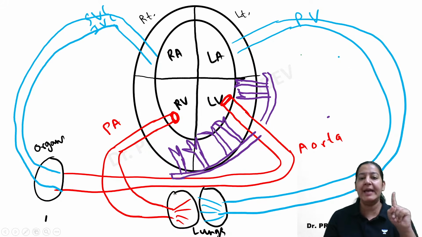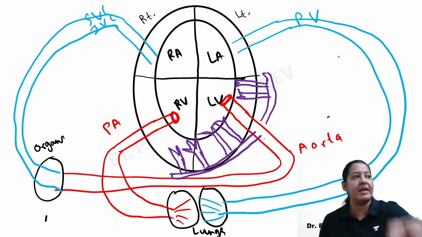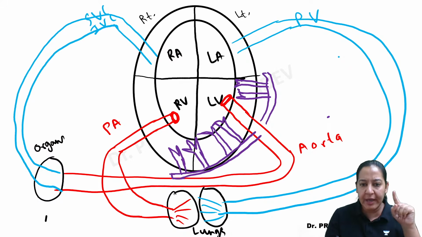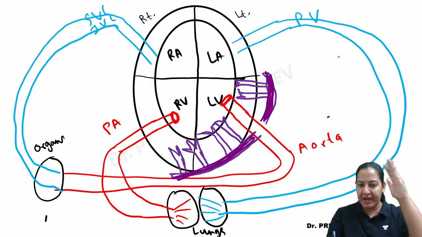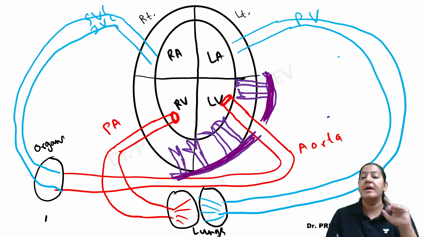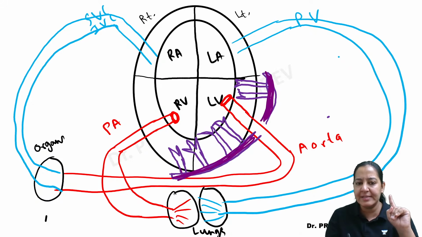You can see in this diagram, I have drawn the coronary. Can you appreciate the coronary? From the aorta, a blood vessel is derived. The name of that blood vessel is coronary. Now you all can see it is derived from the aorta only. The bigger one which I have marked here is known as the conductance vessel, and the small coronaries derived from it are known as resistance vessels.